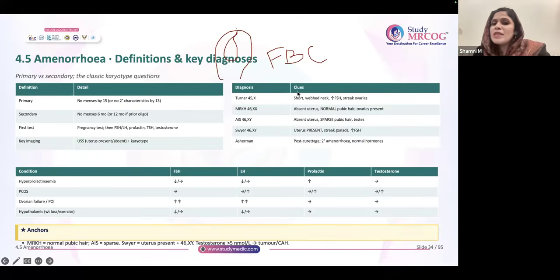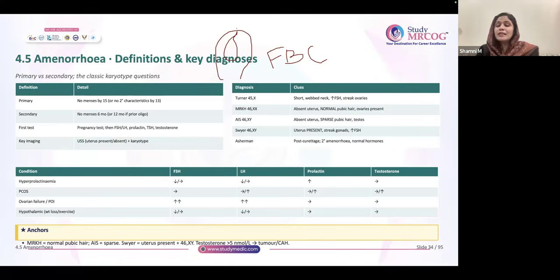So some important points regarding some conditions. As I told you, primary amenorrhea is about all these conditions. So let's discuss MRKH first. In MRKH, generally what is the scenario like? The patient is coming with primary amenorrhea and uterus on ultrasound will be absent. Blind ending vagina, uterus absent.